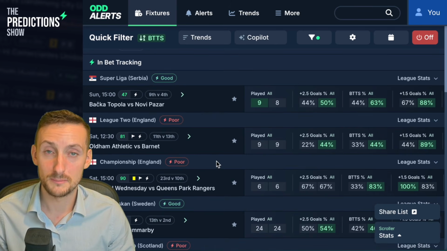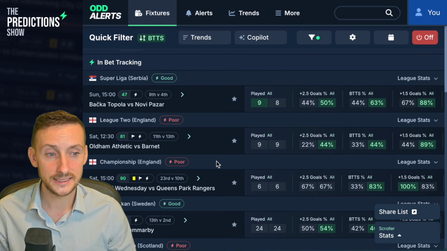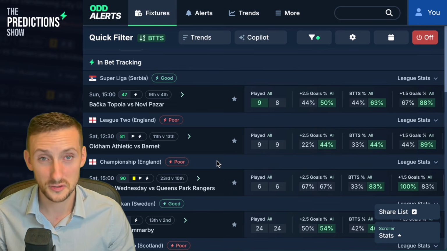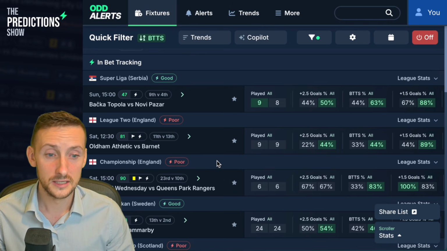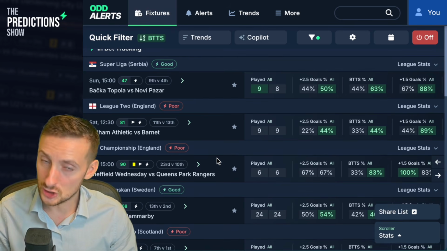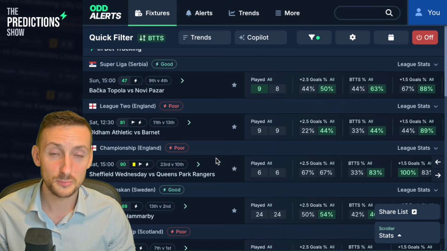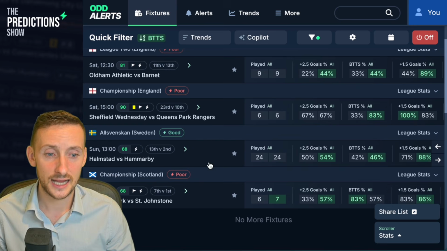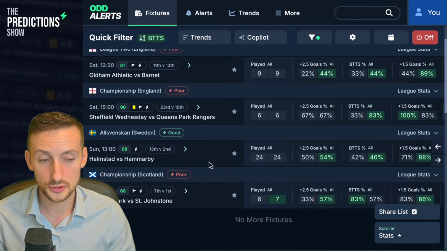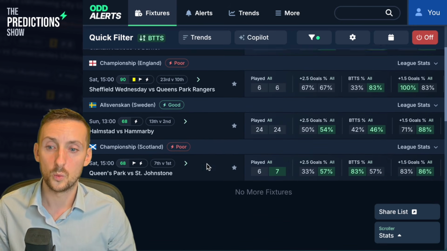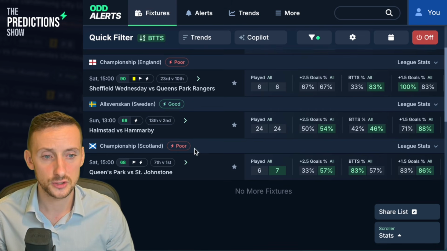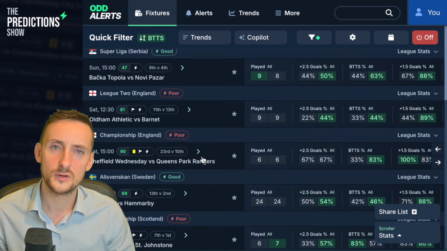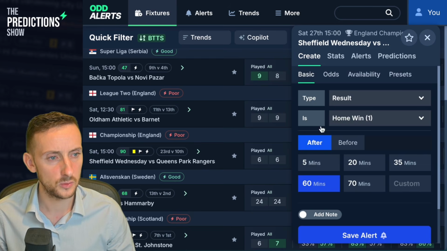Both of those teams promoted from the National League. 9 games into the season, it's 11th against 13th. That represents a very good start to the season for both of those teams. Sheffield Wednesday QPR is a pretty good game that I think we'll check out. Halstead against Hammarby and Queen's Park against St Johnstone is another one that we will check out just next to my shoulder there. So first, let's start with Sheffield Wednesday against QPR, shall we?